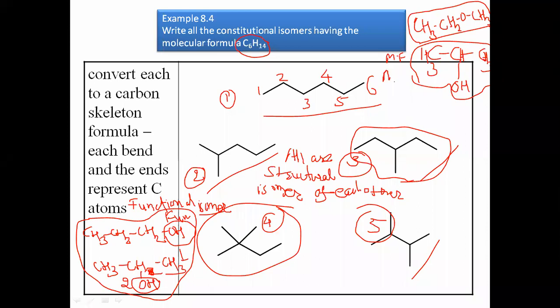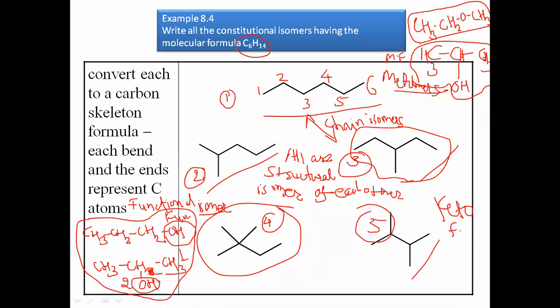This is a metamer. This is an example of chain isomers. Chain, functional, tautomerism, metamerism. Tautomerism is the example of keto and enol forms.